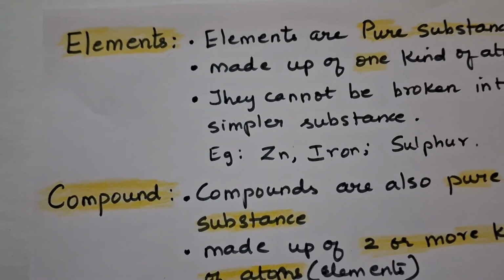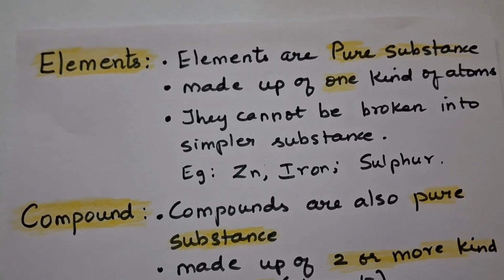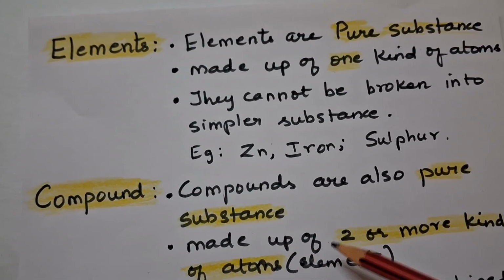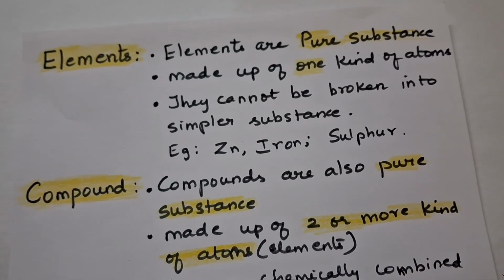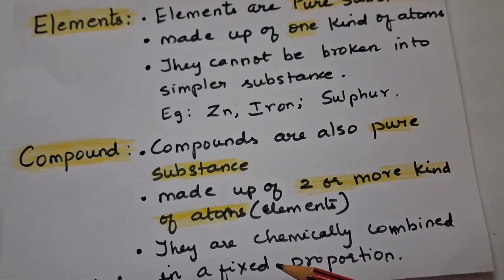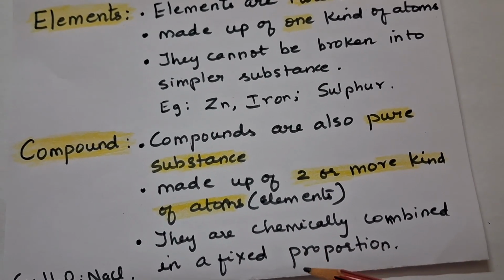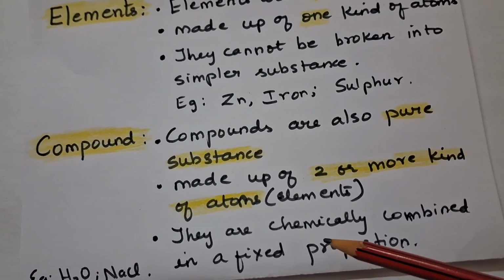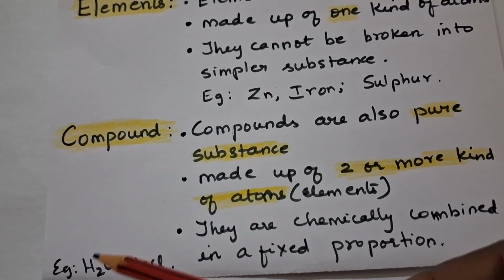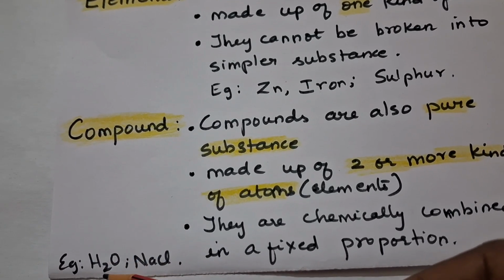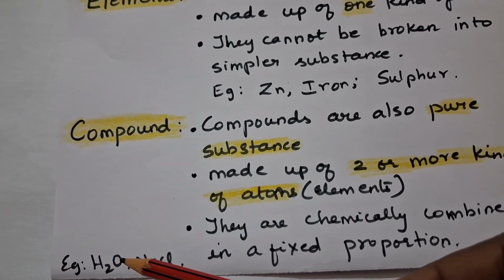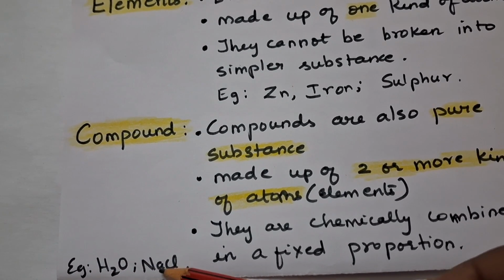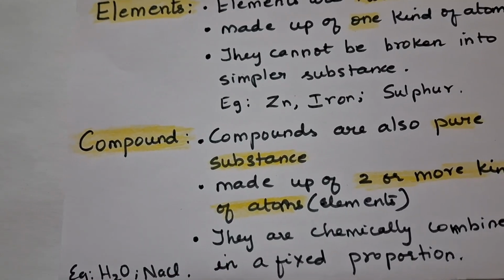Next one is compounds. Compounds are also pure substances made up of two or more elements, and they are chemically combined in a definite proportion. For example, water. Water is made up of two atoms of hydrogen and one atom of oxygen. Sodium chloride is another example. They are all combined in a definite proportion.